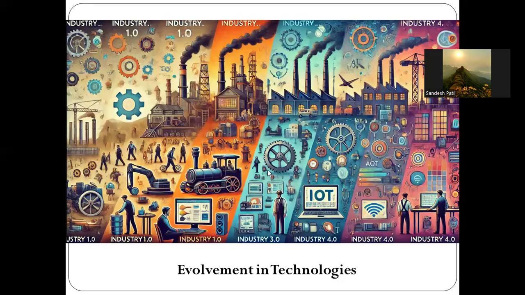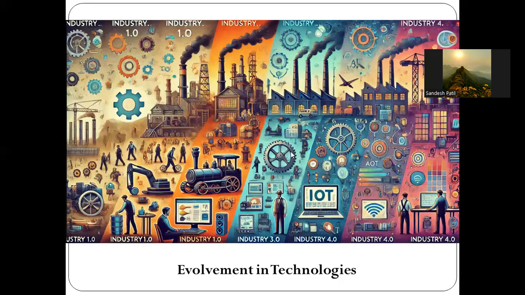Then in 3.0, what happened? The third industrial revolution began in the mid-20th century and introduced computers, robotics, and automation. By using these, people developed precise control over manufacturing processes, which led to efficiency and quality.